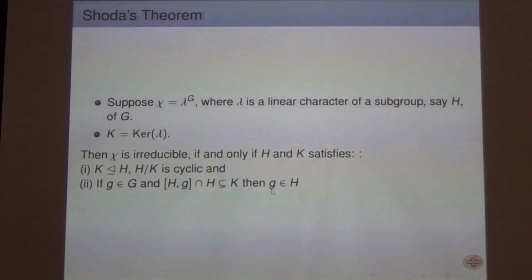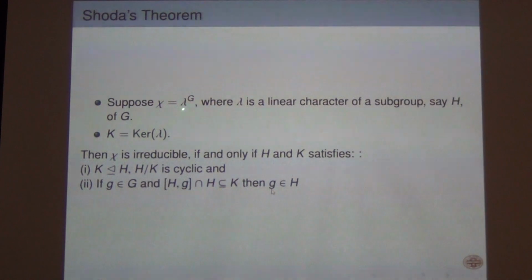Okay. So Shoda's theorem tells you, first of all, if you want to understand monomial characters and the simple components corresponding to monomial irreducible characters, then you want to understand where they are coming from. Suppose you have a monomial irreducible character.